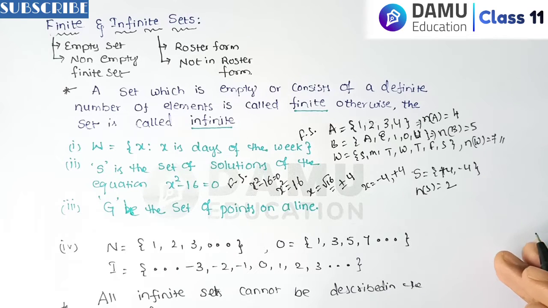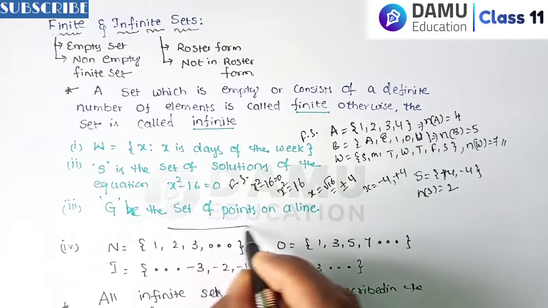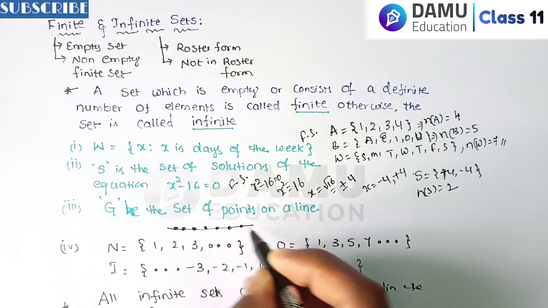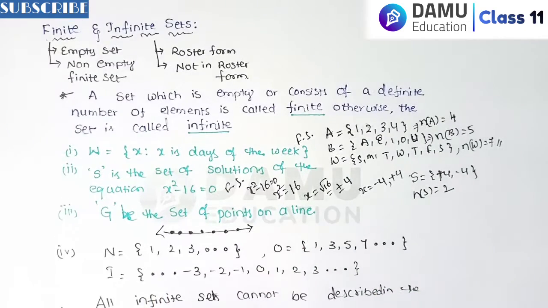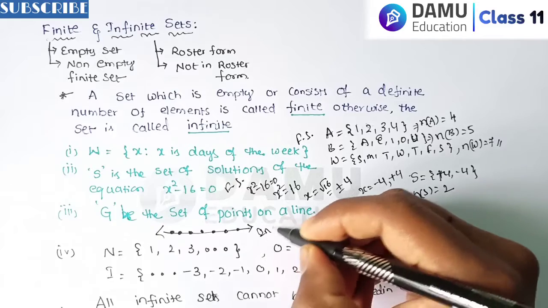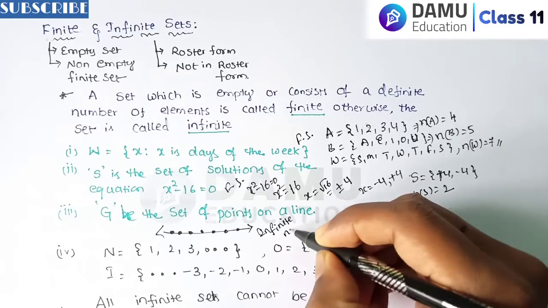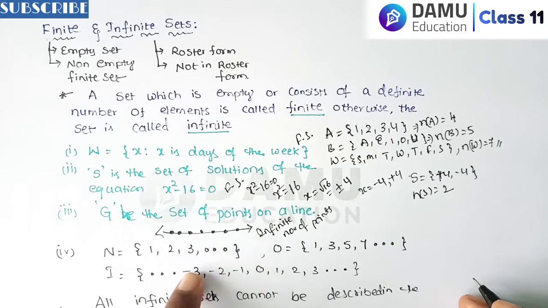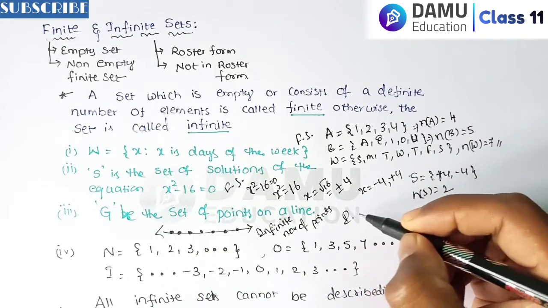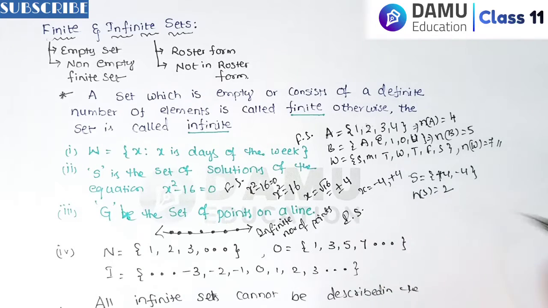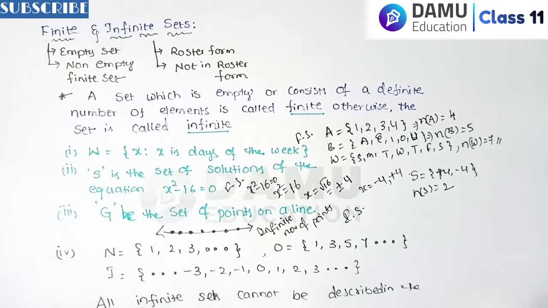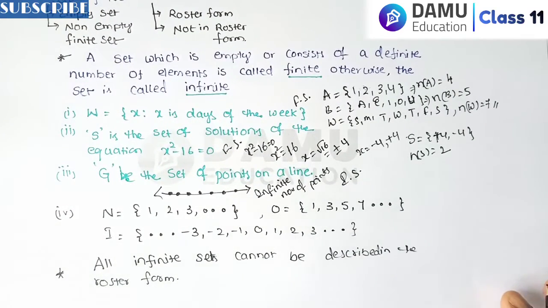Then G be the set of points on a line. Let's write a line like this. How many points can you locate? We don't know. The line goes to infinite distances, so there are infinite points, countless points on a line. So for that it is an infinite set. So G, the set of points on a line, is an infinite set.